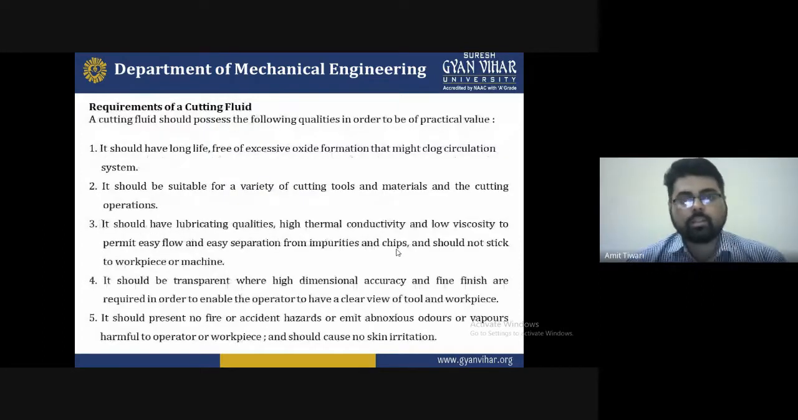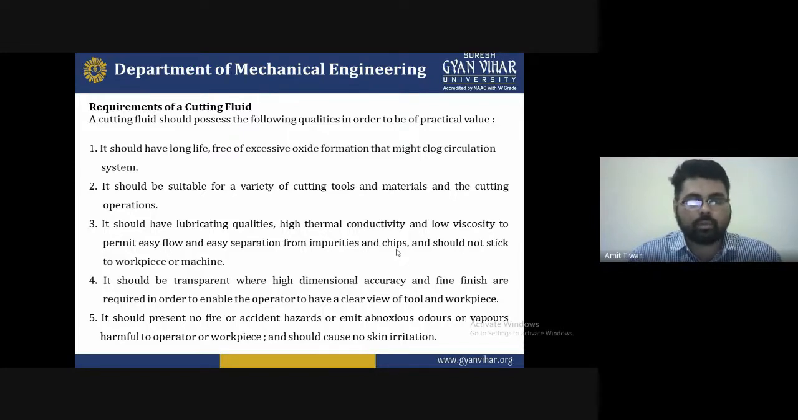So the requirements of good cutting fluids are as follows. First, it should have a long life, free of excessive oxide formation that might clog the circulation system. Applying the cutting fluid will definitely increase the tool life. Second, it should be suitable for a variety of cutting tools, materials and cutting operations.